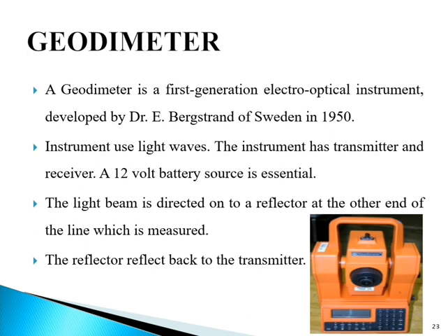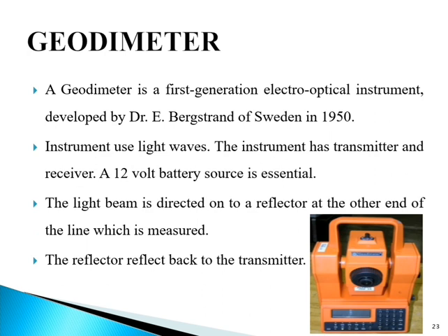The invention caused a revolution in distance measurement techniques. However, its use in actual practice was limited because of its large size and high power consumption.